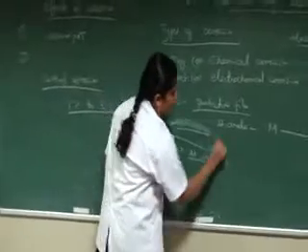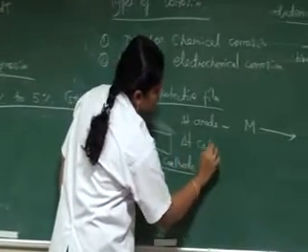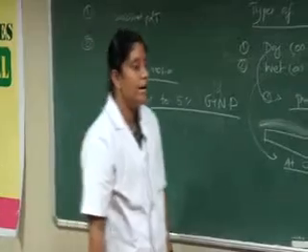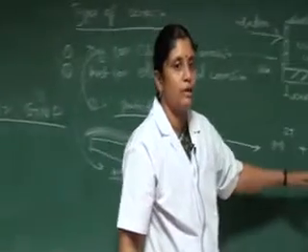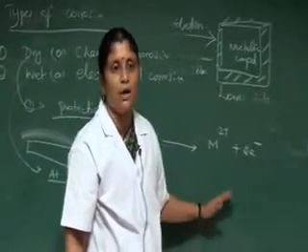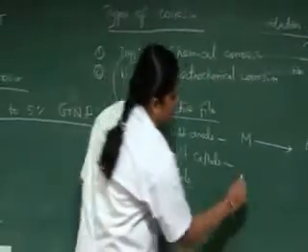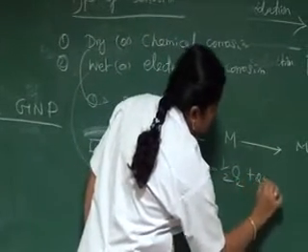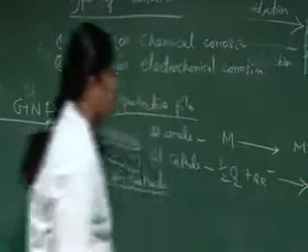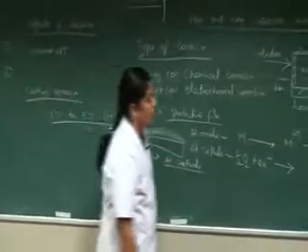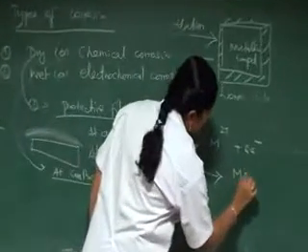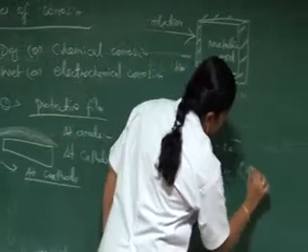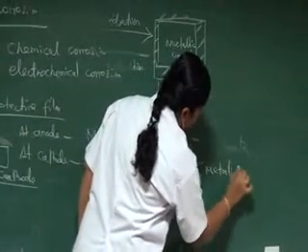And what reaction takes place at the cathode? At the cathode, the liberated electrons are accepted by atmospheric gases like oxygen. For example, oxygen accepts electrons from the anodic part and forms a metal oxide layer.